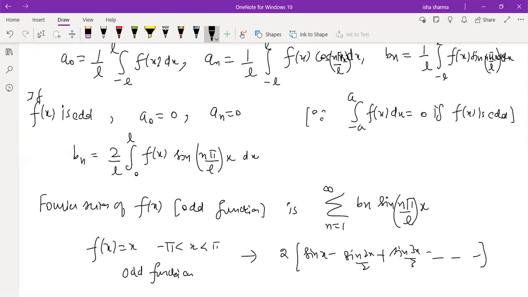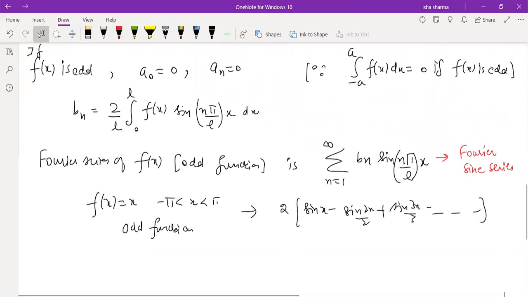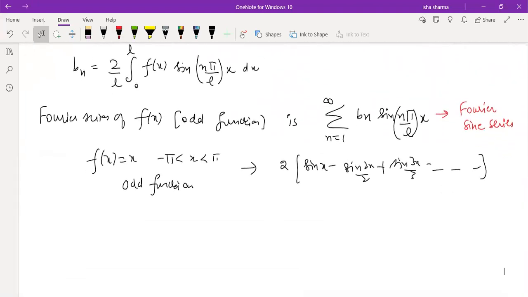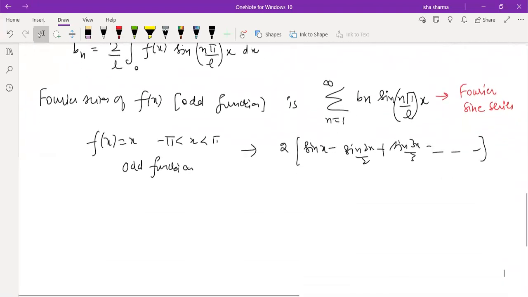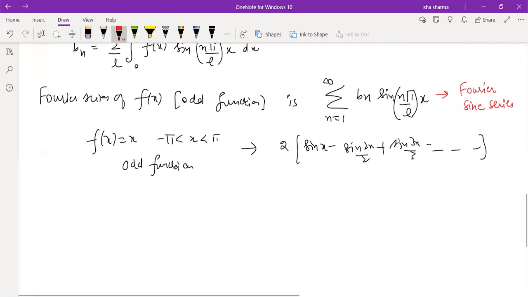So this particular series which we get for an odd function is known as a Fourier sine series. It's a Fourier series, but particularly it's a Fourier sine series, because the terms contain just sine terms. And why is it happening? Because the underlying function was odd. So what will happen for an even function?